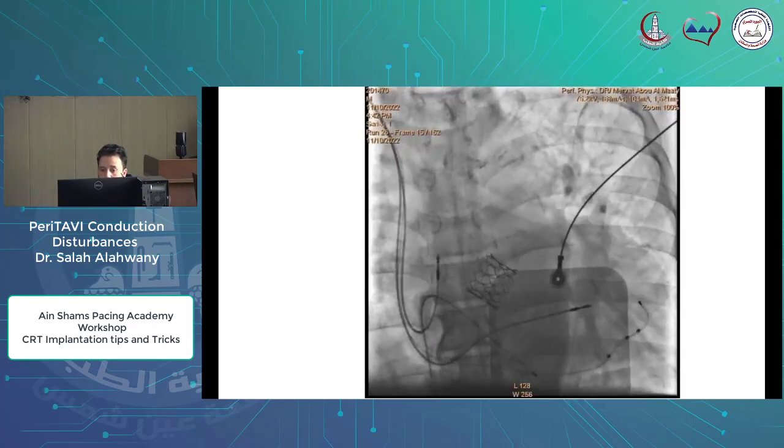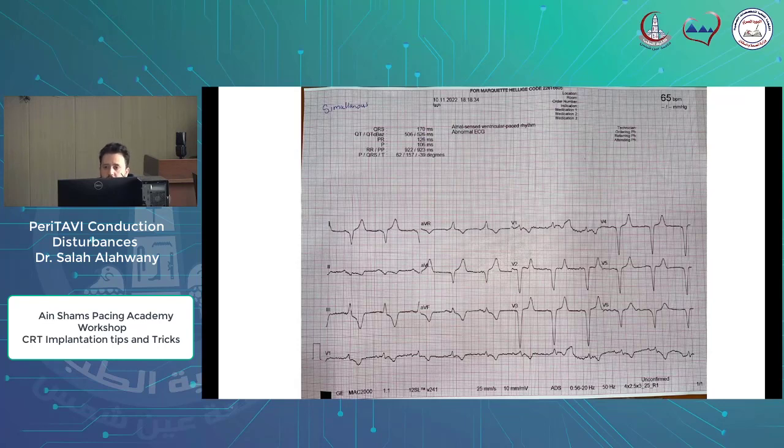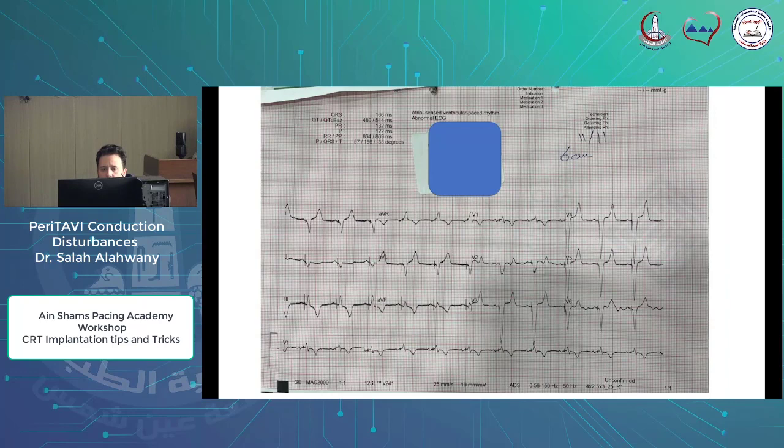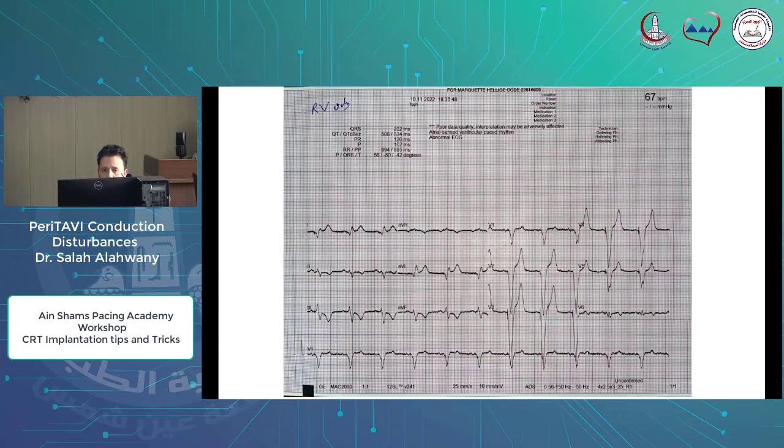And we look now at the ECG after implantation. This was simultaneous RV and LV pacing with QRS duration 170. We don't accept these numbers, so we did a lot of work on the programmer, changing configuration till we achieved 166 milliseconds with evidence of LV pacing.